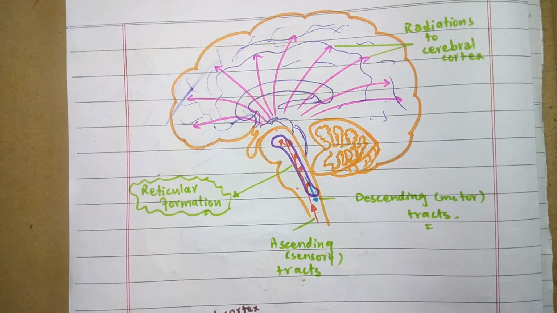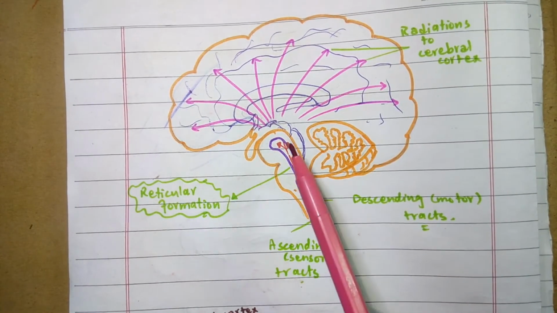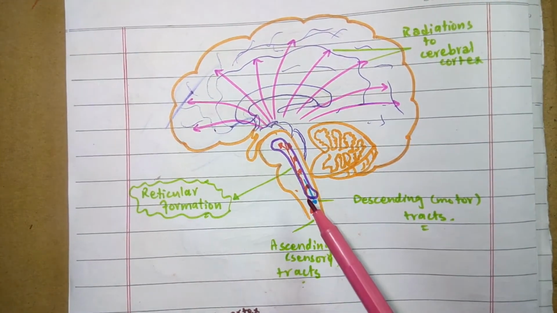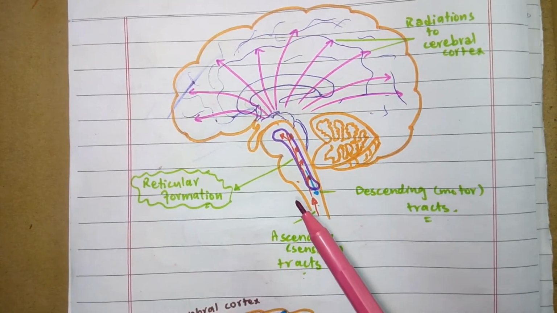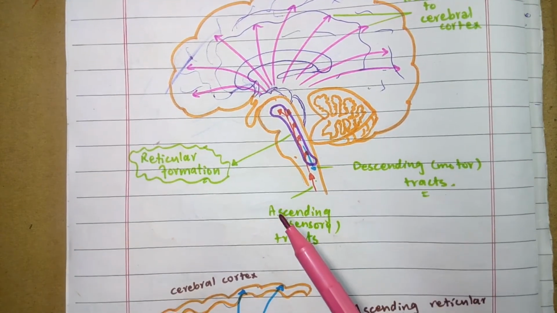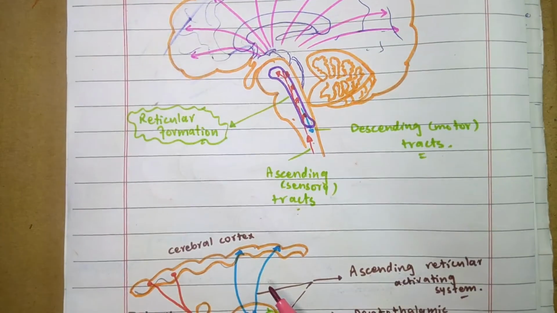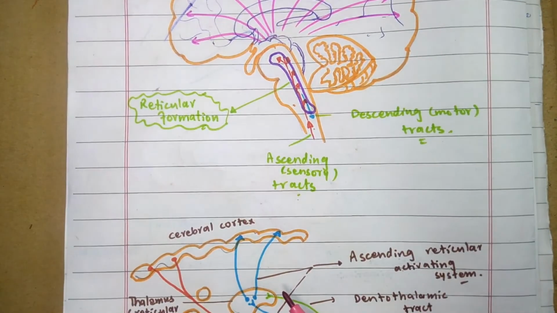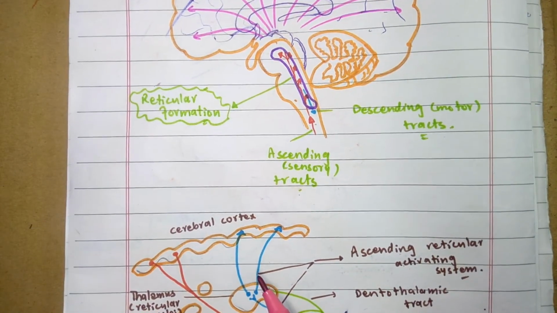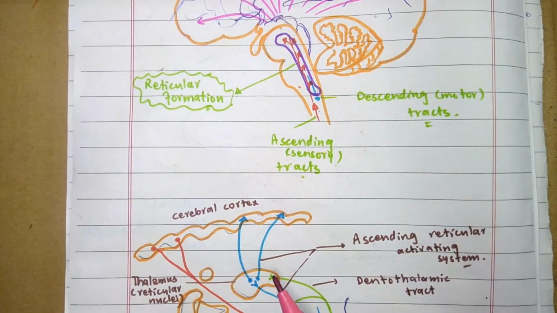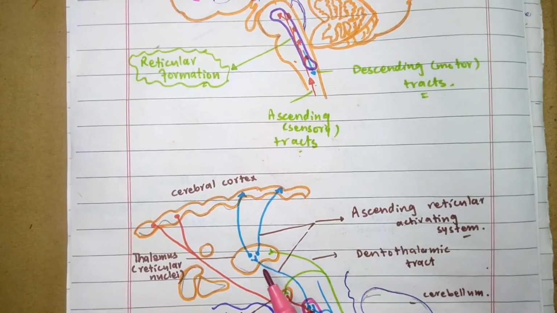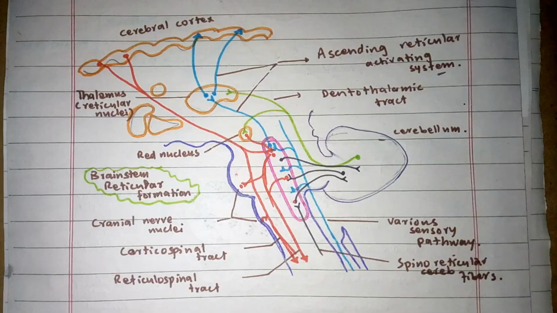Different pathways and tracts from the central nervous system project onto the reticular formation. Here I will describe some important ones. The ascending afferent tracts of the sensory cranial nerves project to the reticular formation. These are the vestibular pathway, visual pathway and acoustic pathway.